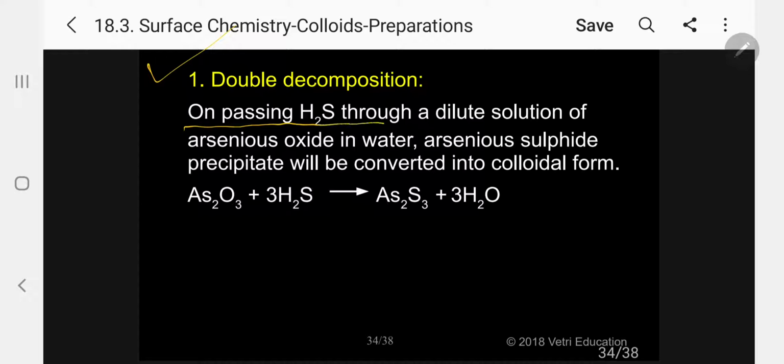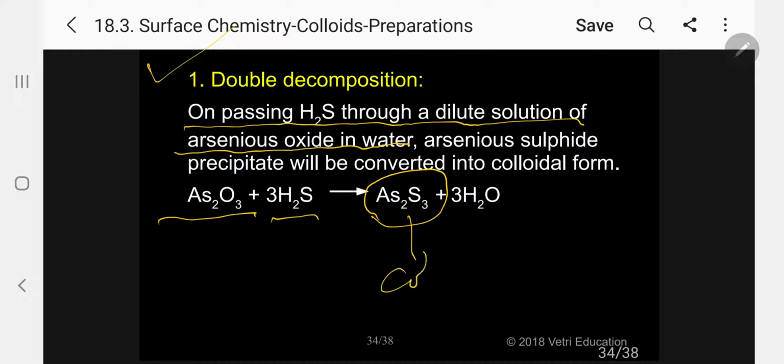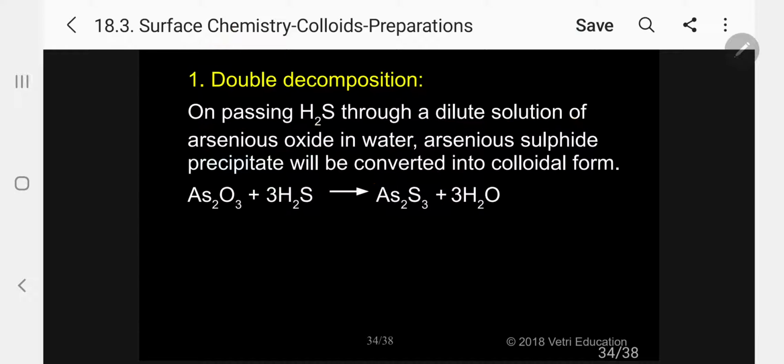On passing H2S through a solution of arsenious oxide in water, the arsenic sulfide precipitate will be converted into a colloidal solution. So this is a precipitate converted into colloids. This is called double decomposition. Simply the anions are exchanged. Kindly follow. Sulfur and oxygen get exchanged.